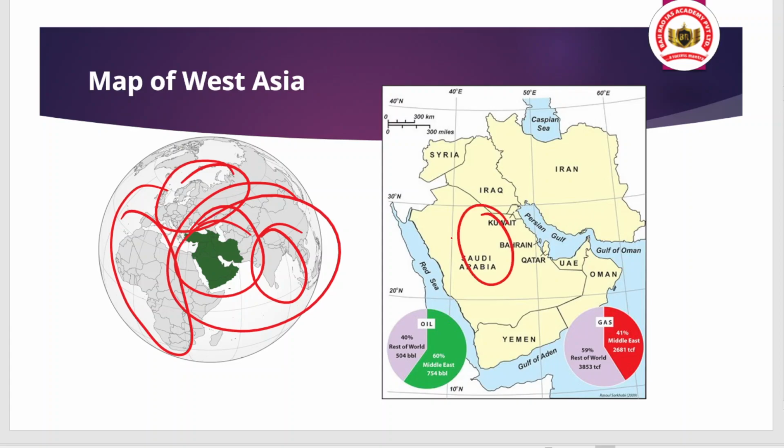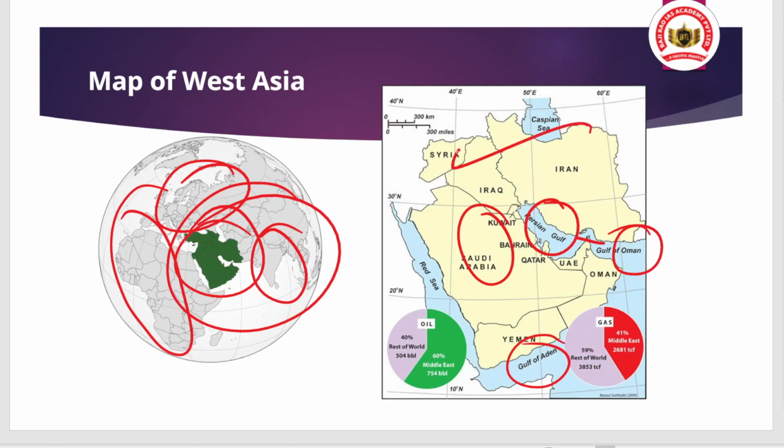We have important and powerful countries: Saudi Arabia, along with Yemen, Oman, UAE, Iran. All these countries comprise West Asia. And here you should note the location of some important water bodies like the Persian Gulf, the Gulf of Oman, the Red Sea and the Gulf of Aden. You should also know about some of the straits, like the Strait of Hormuz and the Strait of Bab al-Mandeb.